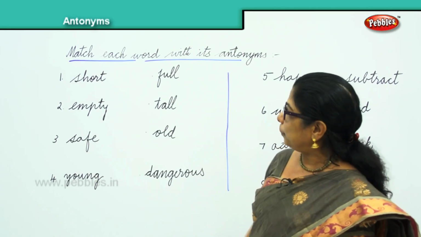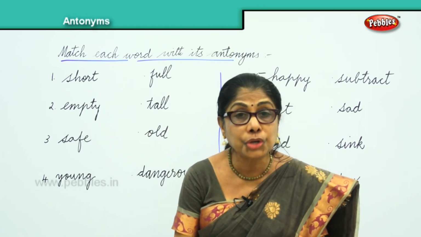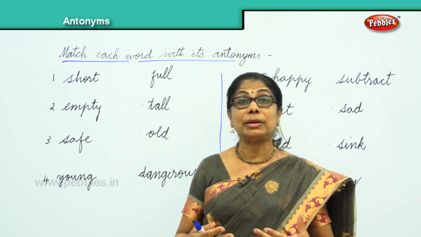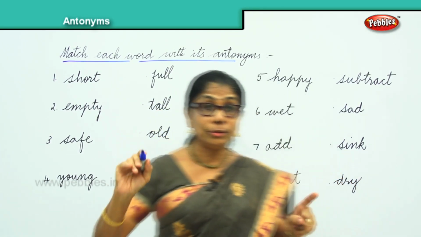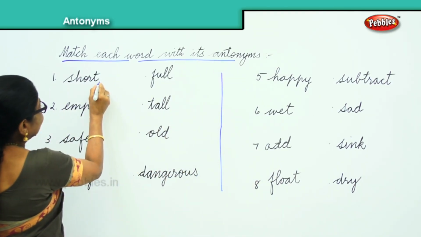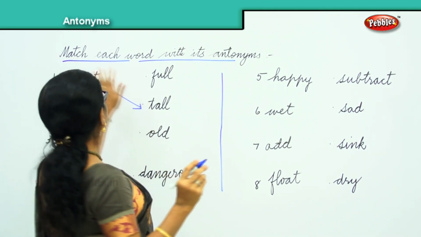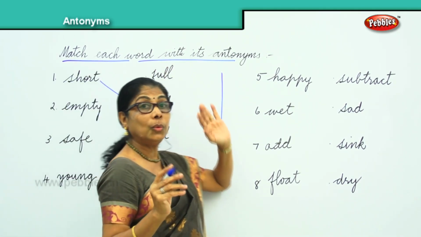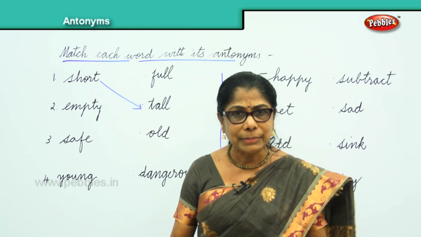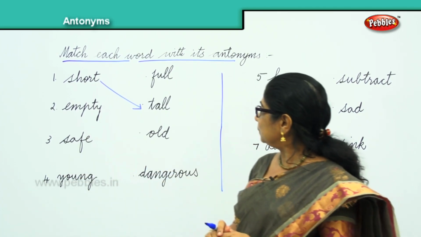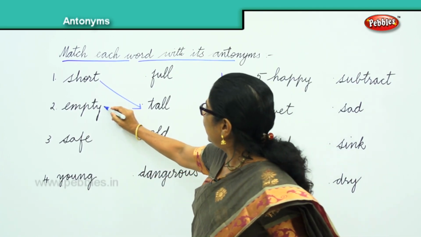Antonym is opposite. Now, short. The first word we have here is short. What is the antonym of short? Very good. Tall. So you will draw a line from short to tall. So you found the first antonym. Short, tall. What is the second one? Empty. What is the antonym? Full. Very good. So empty, full.